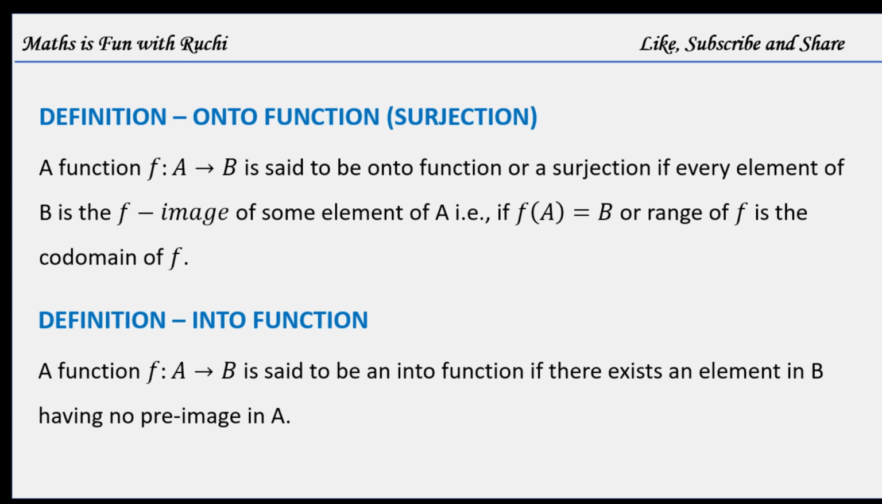That is, if f(A) is equal to B, or the range of f is the codomain of f. Very important: if the range and the codomain of a function become the same, then the function is always onto.